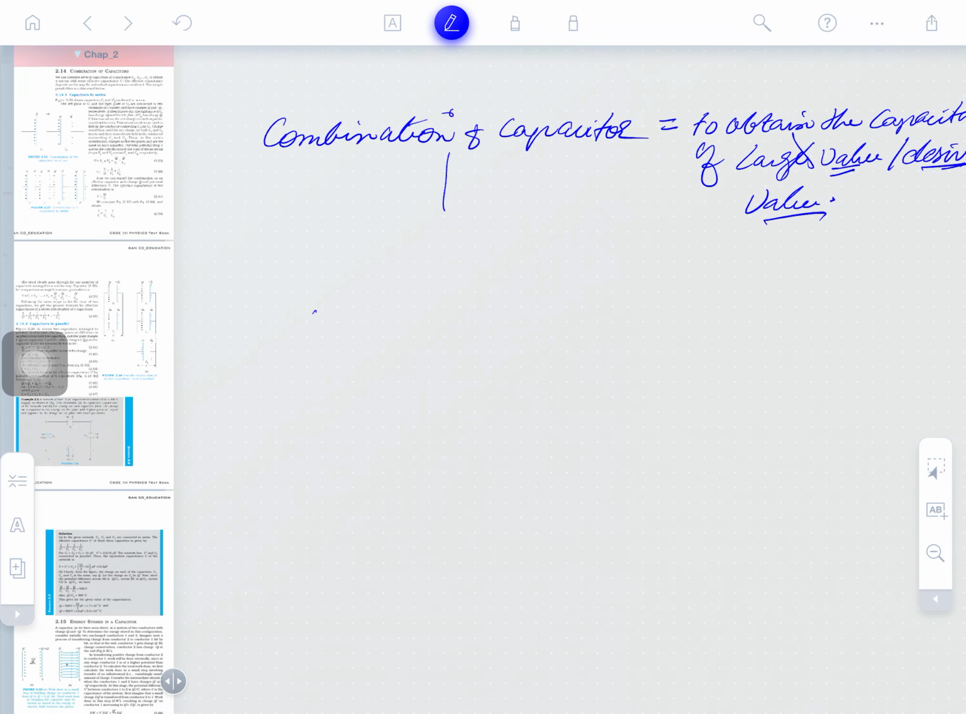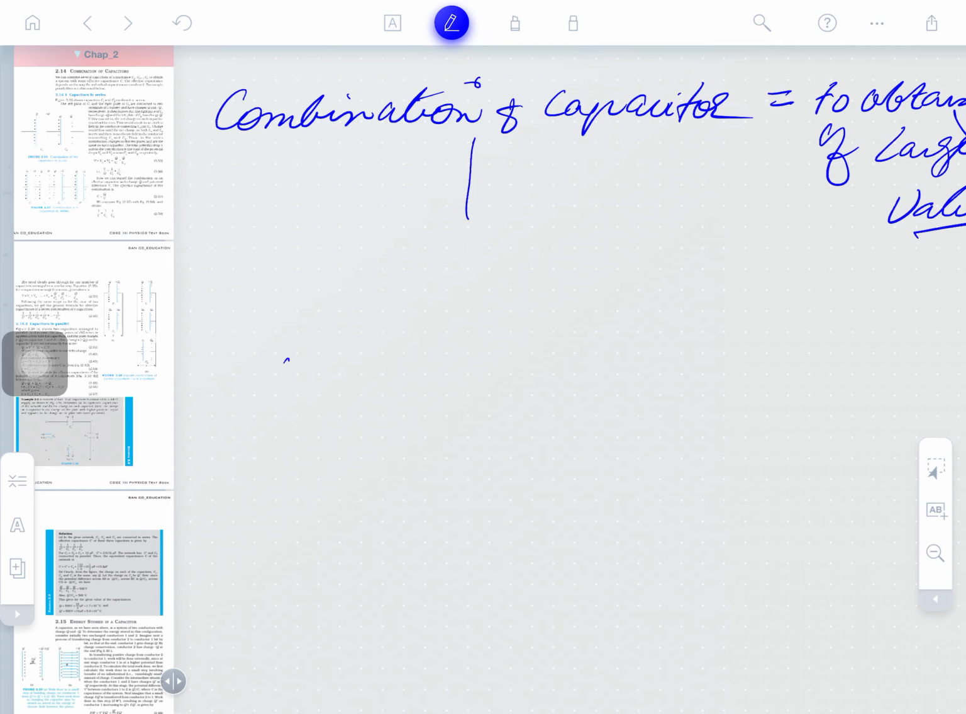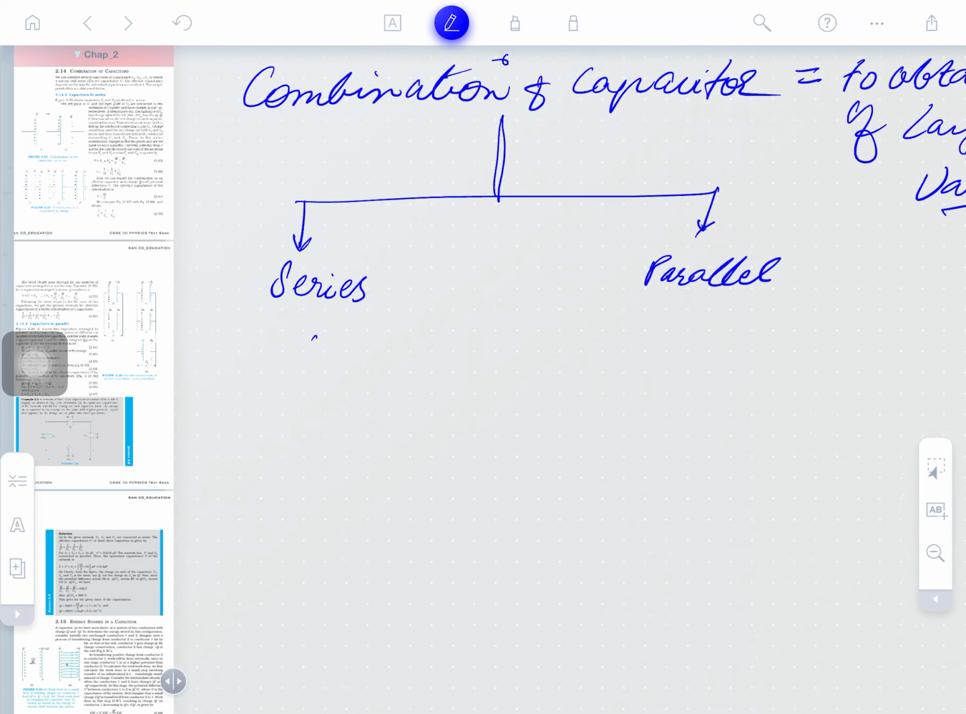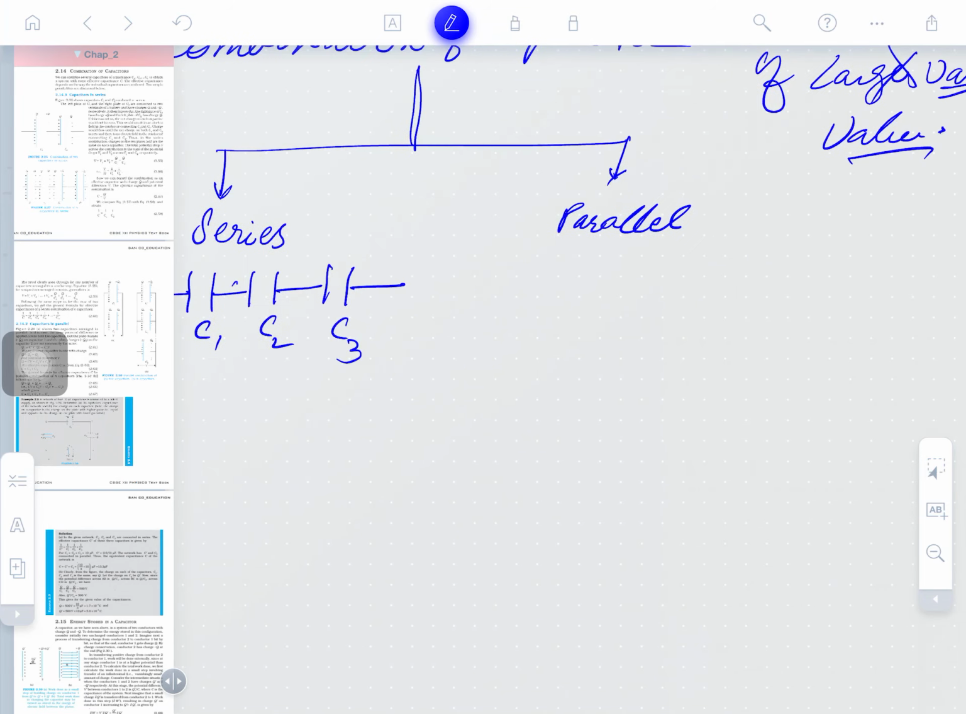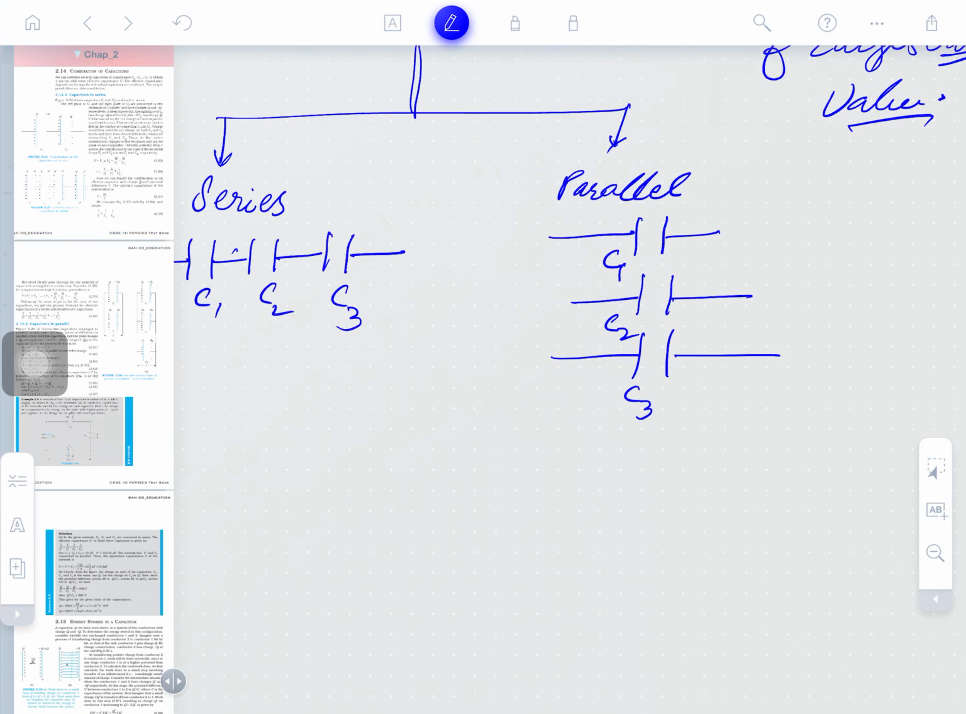So the classification: combinations of capacitors can be done in two ways. One is series connection, and the second is parallel. So what is series? One capacitor is this, another capacitor is this, another is this, and so on. It's C1, C2, C3. And what is parallel? One capacitor, a second capacitor, a third capacitor, and so on. It's C1, C2, C3.